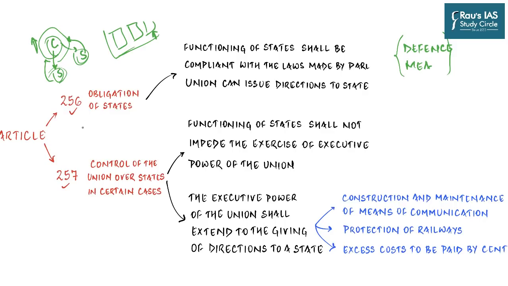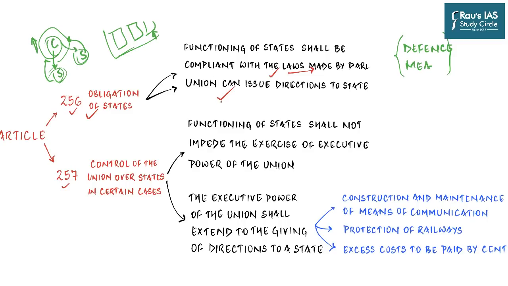And we shall see how, in combination with Article 356 and 365, this triad of 256, 356 and 365 is a quite deadly mechanism. So starting with Article 256, which talks about the obligation of the states and the Union, it says that the executive power of every state shall be so exercised as to ensure compliance with the laws made by the Parliament. So the functioning of the states can never go against the laws made by the Parliament. That is one condition. And the executive power of the Union shall extend to giving such directions to the state as may appear to the Government of India necessary for that purpose.